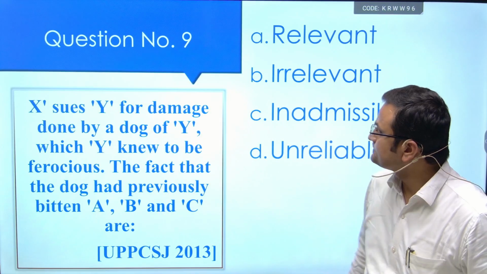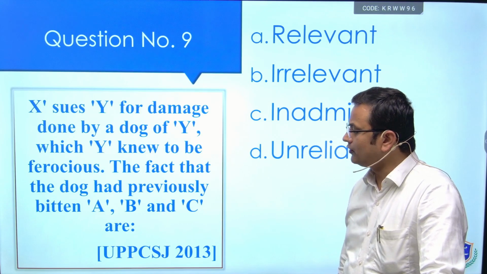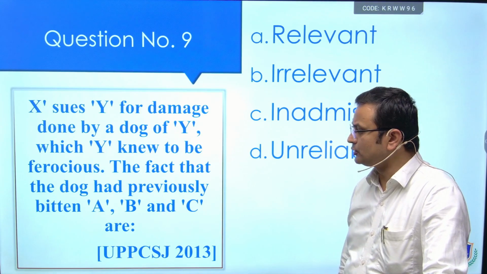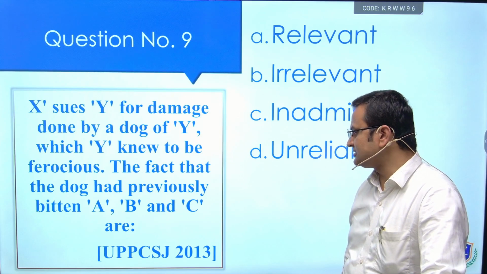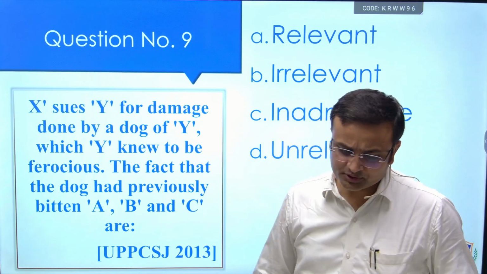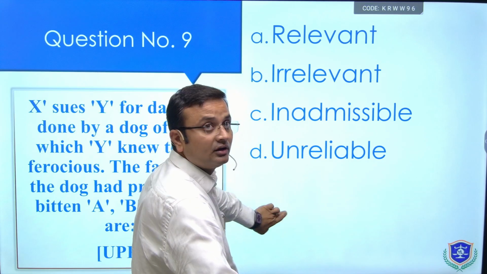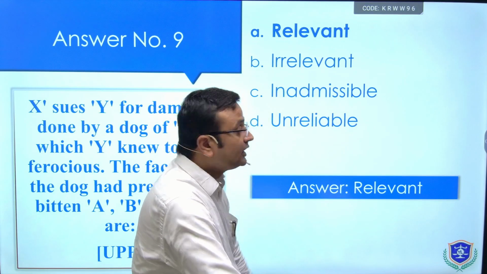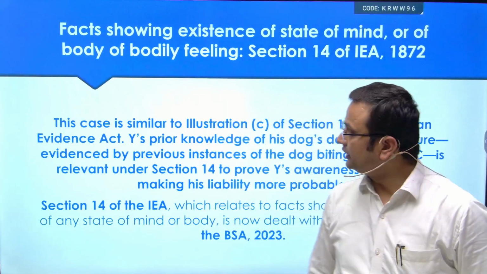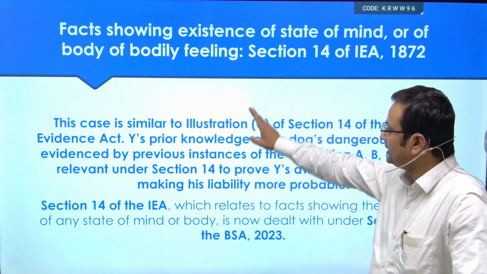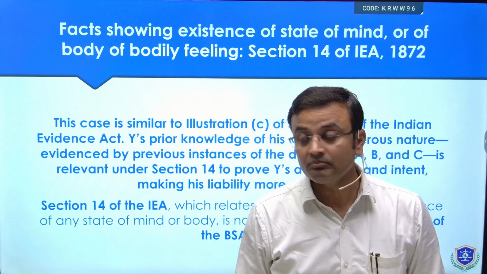Next question is, X sues Y for damage done by a dog of Y, which Y knew to be ferocious, the fact that the dog had previously bitten A, B and C are. This has been asked in UP Judicial Services. Relevant, irrelevant, inadmissible, unreliable. See the answer? It is very much relevant. Where is it given? It is given under section 14 of Indian Evidence Act. The same has been renumbered as section 12 of Bharatiya Sakshya Adhiniyam.